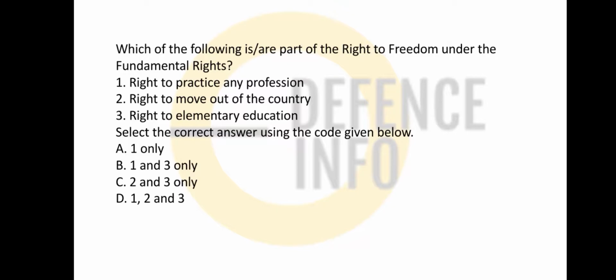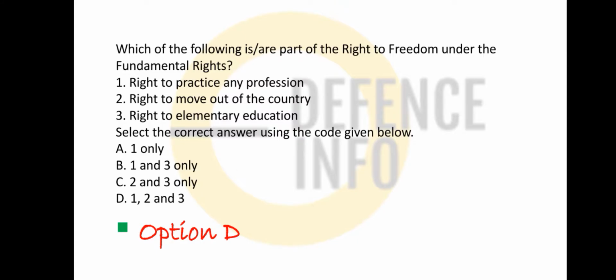So, just remember, the right to practice any profession is there in the right to freedom. Right to move out of the country, or you can settle anywhere in the country, or right to elementary education. See, 1 and 2 are correct. But remember, move out of the country, it's not the freedom. Move within the country anywhere. So option D is also correct. Elementary education is also correct, and everything is correct.